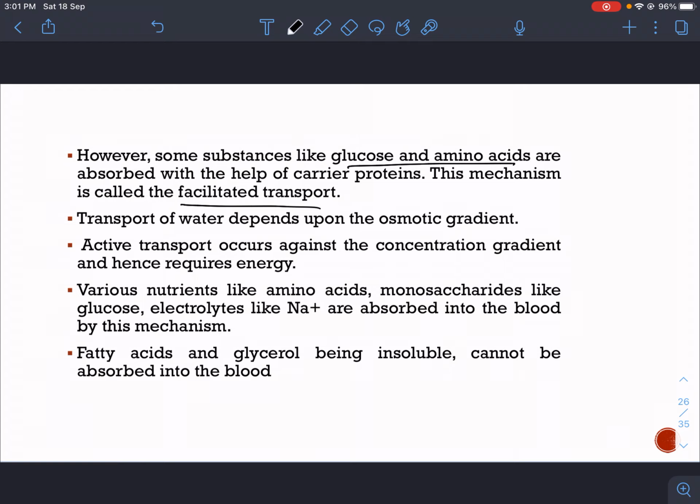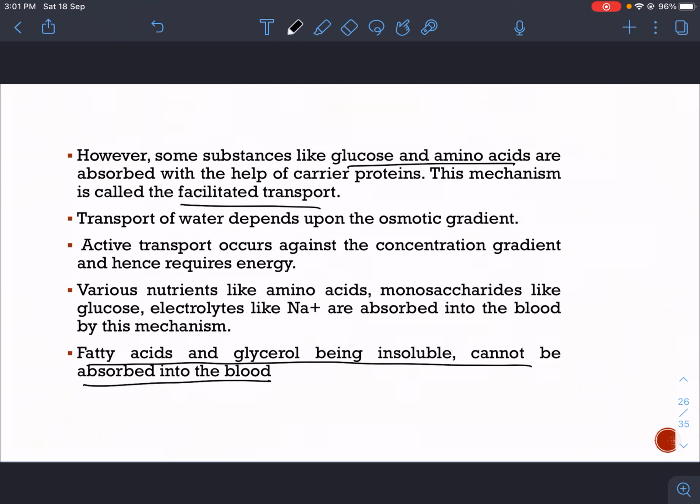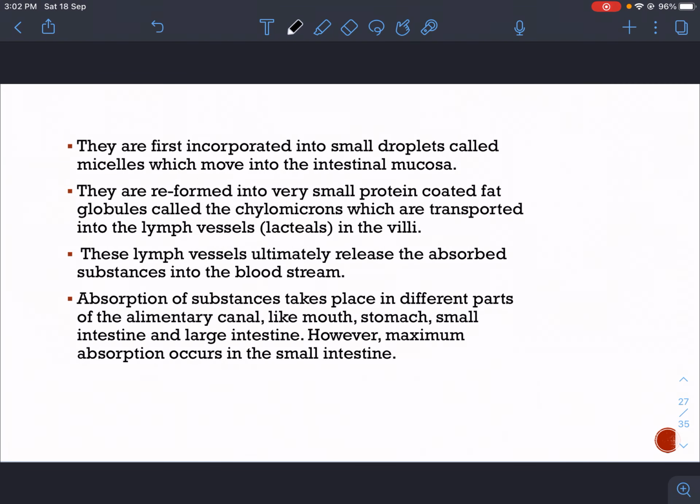Fatty acids and glycerol, being insoluble, cannot be absorbed into the blood. They are first incorporated into small droplets called micelles, which move into the intestinal mucosa. So fatty acids and glycerol are insoluble and cannot pass through the membrane into the blood, because blood won't be able to absorb fat and glycerol. That's why we have to take another route in this case.